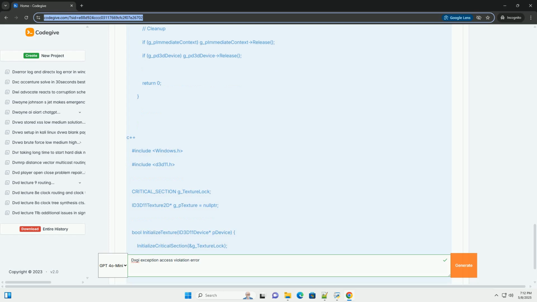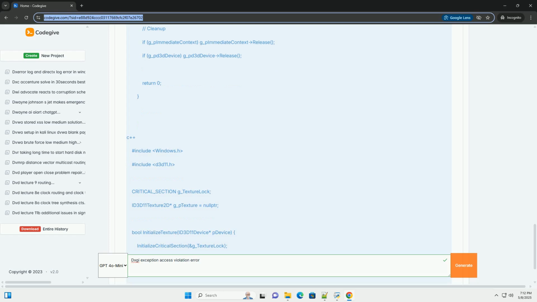Shader issues. A shader that attempts to access invalid memory locations or has other memory corruption issues can also trigger an access violation. Incorrect swap chain usage. Problems with swap chain creation, resizing, or presentation can sometimes result in access violations.